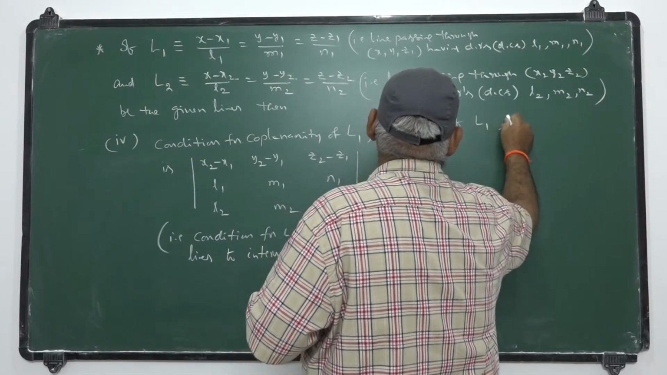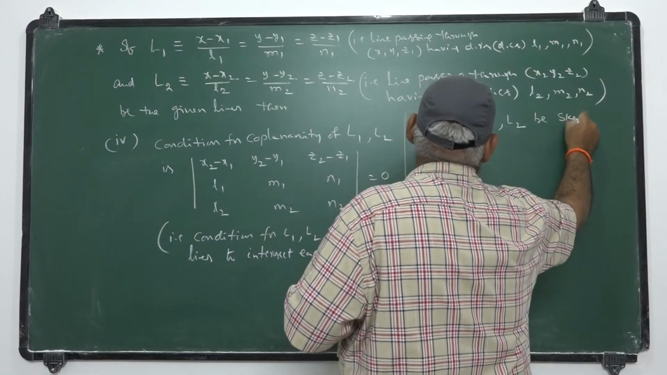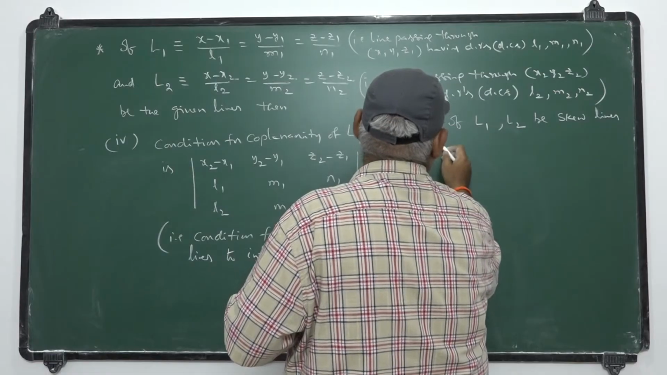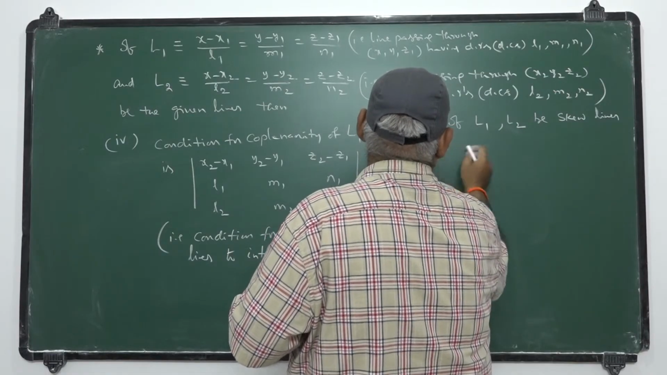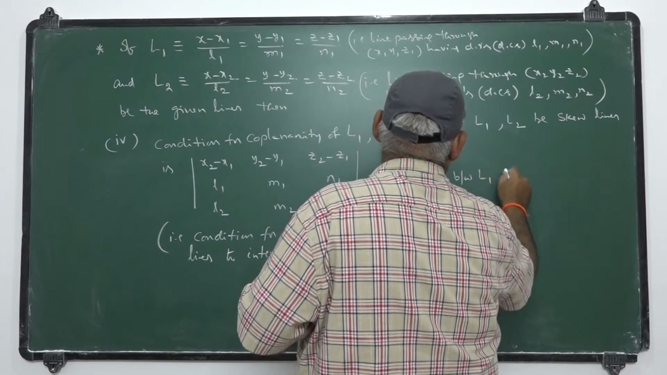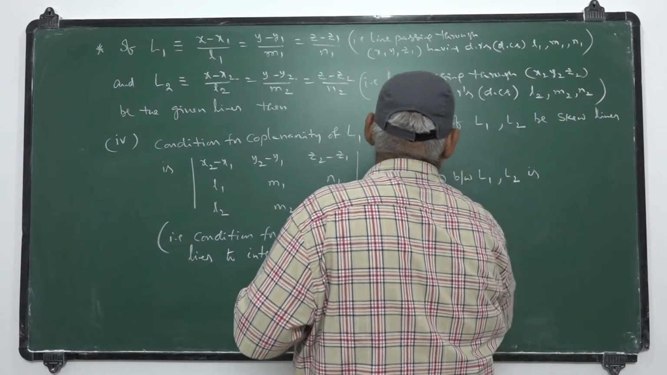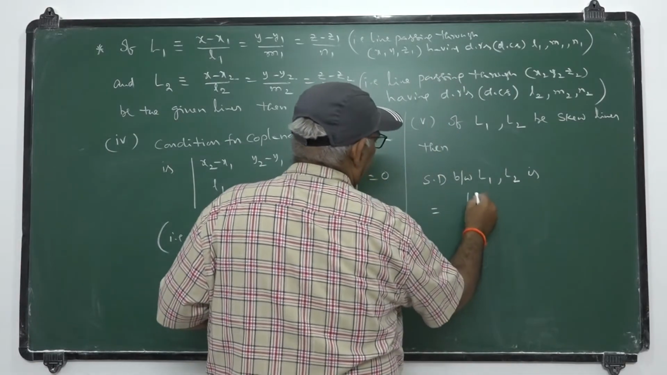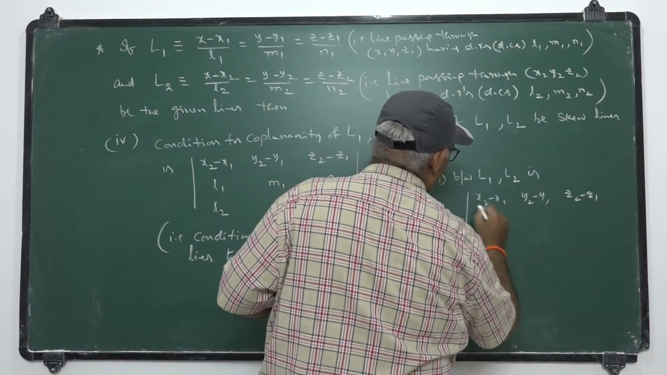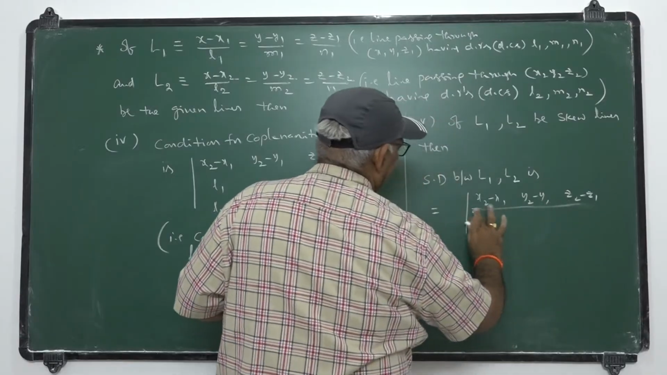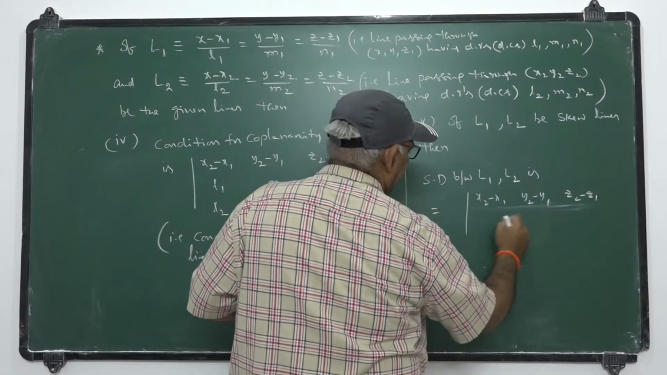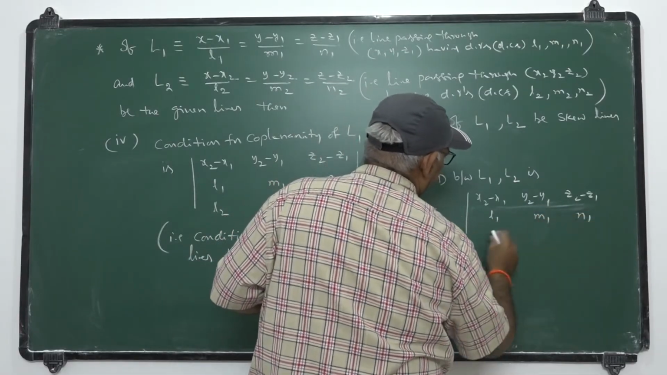Similarly, if L1, L2 are skew lines, meaning non-intersecting, non-coplanar lines, then the shortest distance between L1 and L2 is equal to the determinant of x2 minus x1, y2 minus y1, z2 minus z1; L1, M1, N1; L2, M2, N2, by